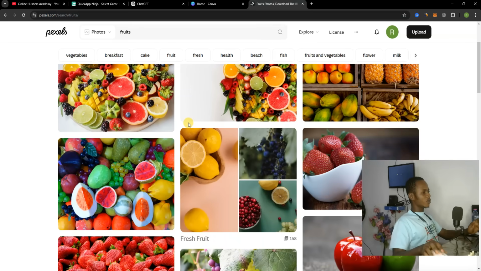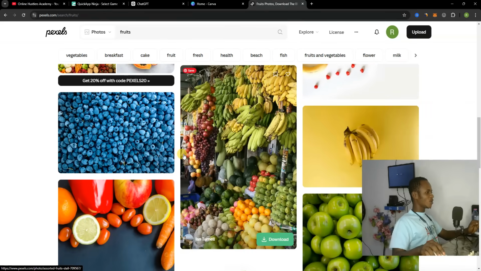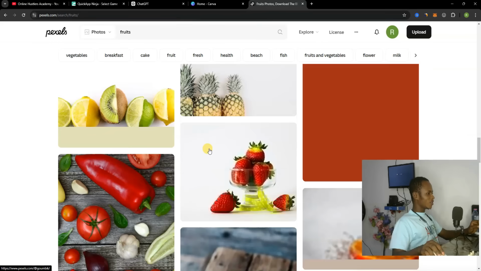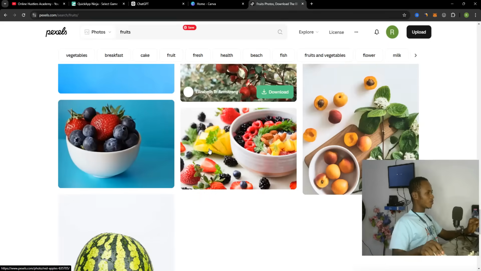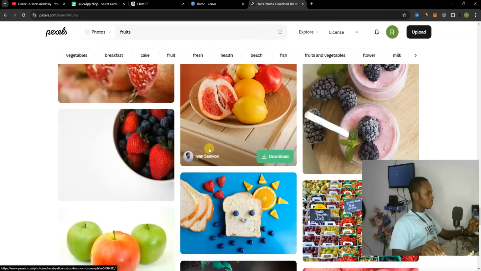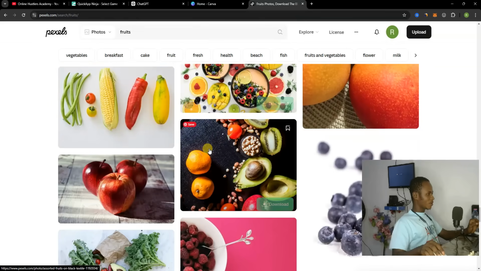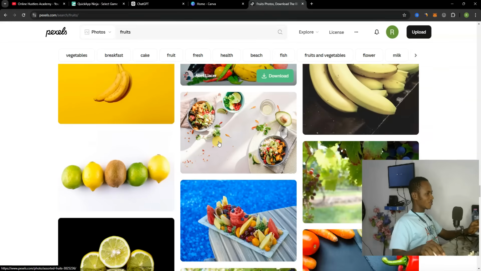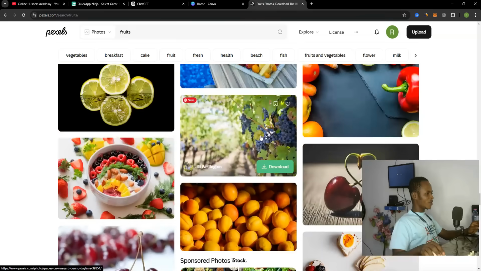So you can see there are a lot of fruits over here, and you must choose according to your taste, what you love most. So let's browse through it over here. We are not going to change the background, we are just going to use only one for the background. Alright, let me search for another one.